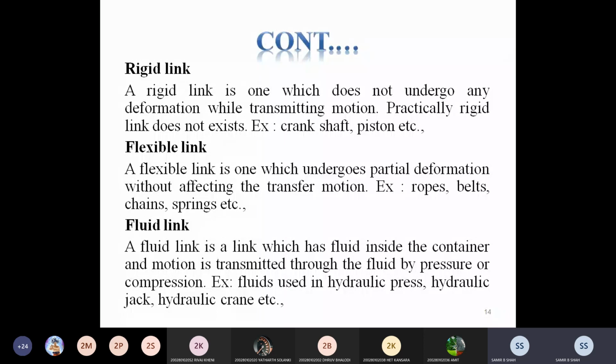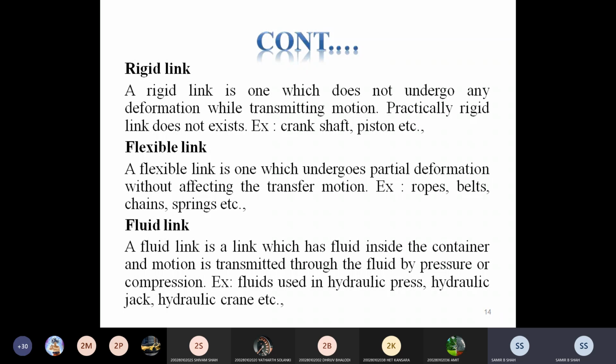Now, flexible link, definitely it may deform. A flexible link is one which undergoes partial deformation. Remember the word partial deformation, without affecting the transfer of motion. There is no effect on motion, but when it transfers the motion, at that time the link may partially deform.